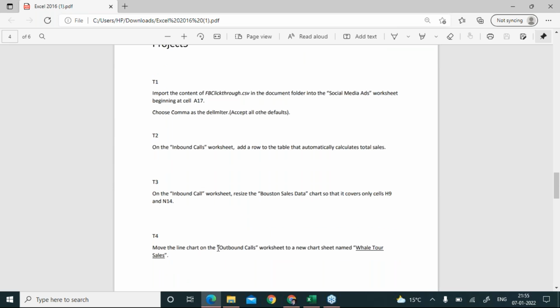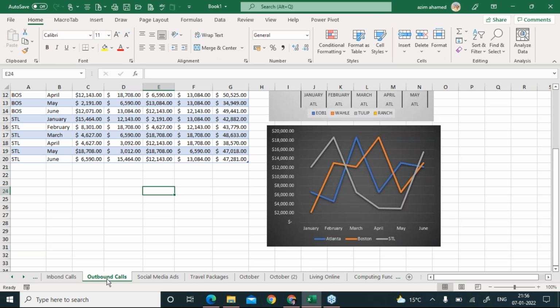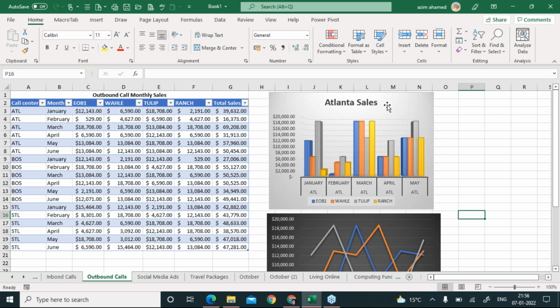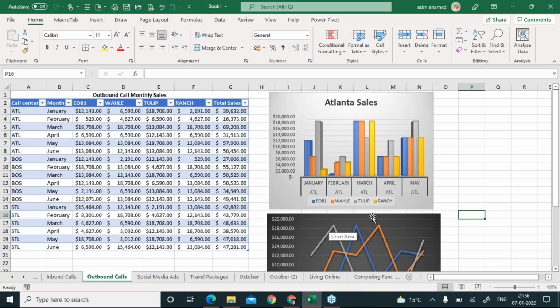It says move the line chart on the Outbound Calls worksheet to a new chart sheet named Whale Tour Sales. Look, it says there is a chart available on the Outbound Calls worksheet, and you have to move it to a new chart sheet, and the sheet name will be Whale Tour Sales. In this case, first of all, come to Outbound Calls. Now there is a chart, right? The question is talking about the line chart.